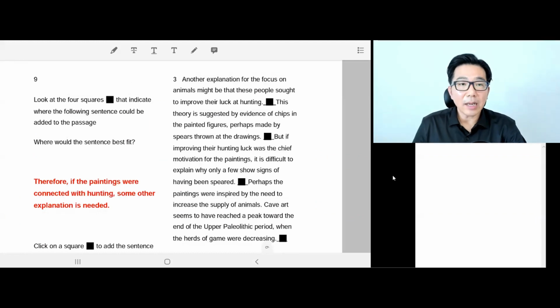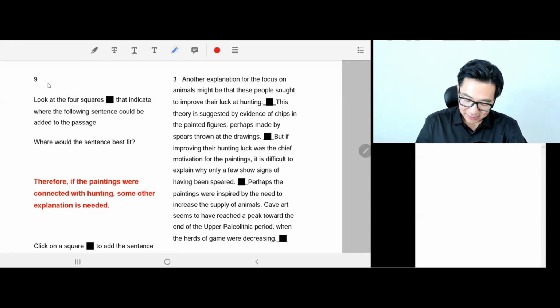Okay, question 9, second last question. All right. Okay, we're approaching the end. Okay, here we go. Question 9. Insertion question. Insert a text question. Look at the 4 squares that indicate where the following sentences could be added to the passage. So this is the passage.